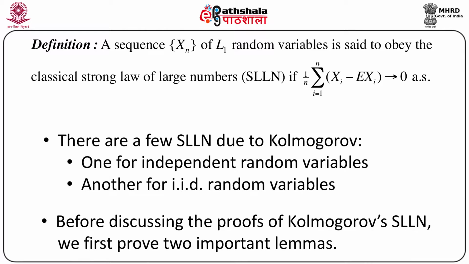There are a few strong laws of large numbers due to Kolmogorov, one for independent random variables, and one can also state an SLLN only for independently and identically distributed random variables, commonly known as IID random variables. Our main objective is to prove or discuss Kolmogorov's strong law of large numbers, but before that, this talk I will devote only to proving two extremely important lemmas, one from real analysis, and another from probability relating to moments of a distribution.